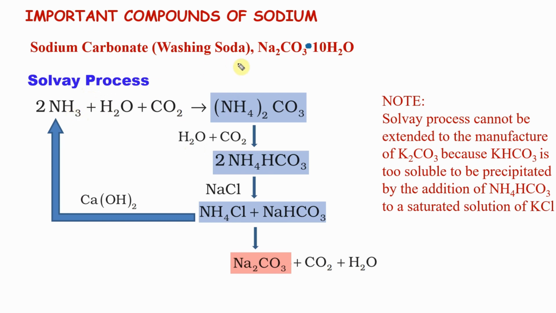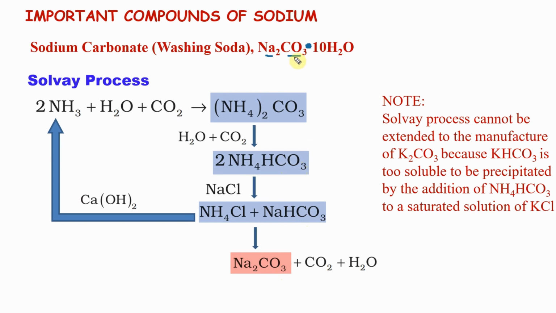If we want to synthesize sodium carbonate, ammonia is used, though there is no direct relation. We want to remember ammonia with H2O and CO2. Obviously, there should be a source of Na and CO3. The source of CO3 is CO2. And with ammonia, you get ammonium carbonate. Ammonium carbonate is converted to ammonium bicarbonate. All these steps are done for solubility issues. Ammonium bicarbonate can be converted into sodium bicarbonate and sodium carbonate.